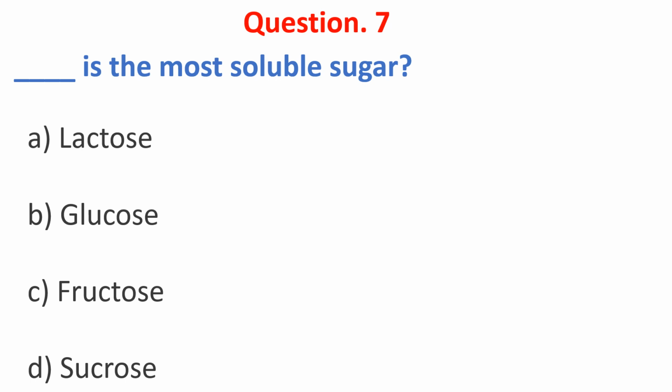Which one is the most soluble sugar? A. Lactose, B. Glucose, C. Fructose, D. Sucrose. Lactose takes time to dissolve in water. Glucose also takes time to dissolve in water. Fructose is more soluble than glucose and hard to crystallize because it is more hygroscopic and holds water more strongly. That's why fructose is the most soluble sugar.